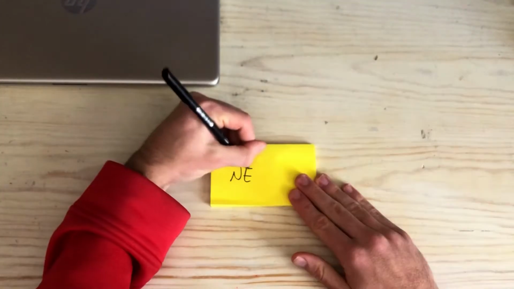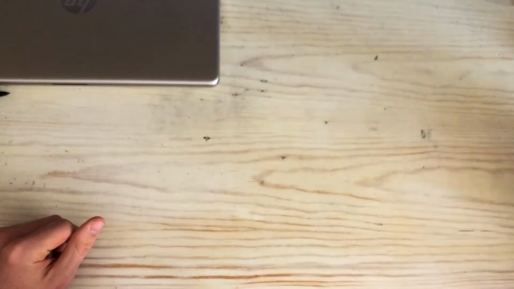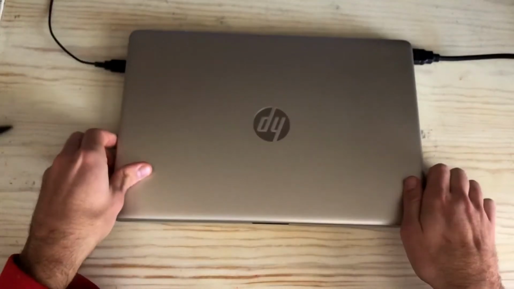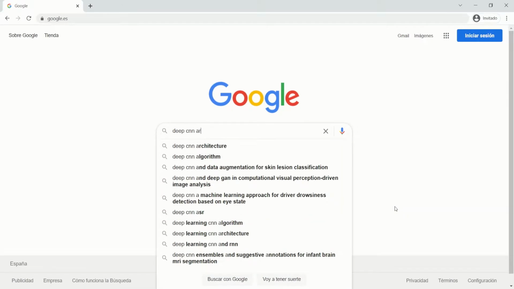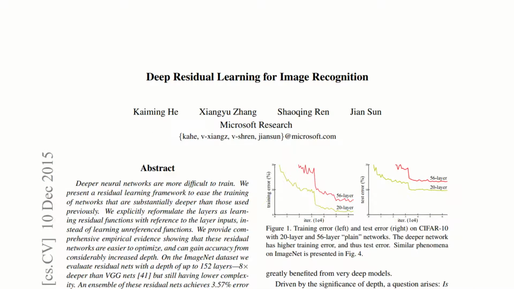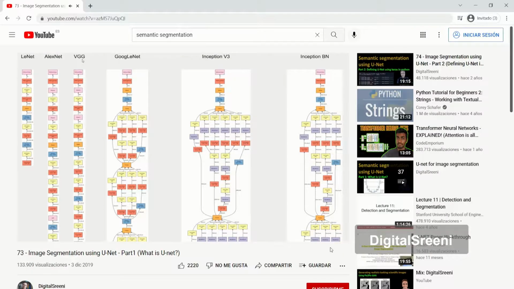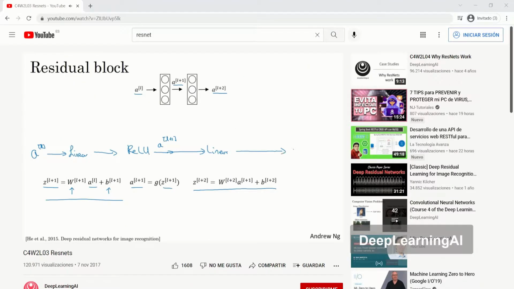After building my first convolutional neural network, I wanted to continue researching deeper architectures and machine vision. So I started searching the internet. I read a couple of papers and watched tons and tons of videos until I finally found the project I wanted to develop. I present to you UNET.